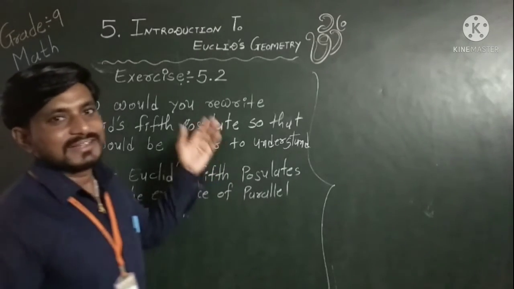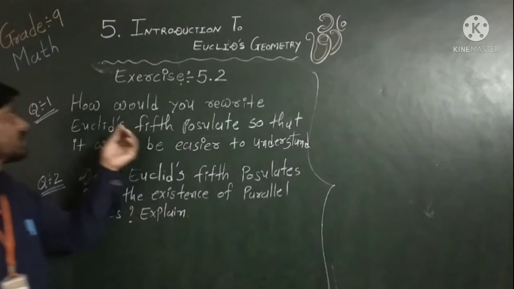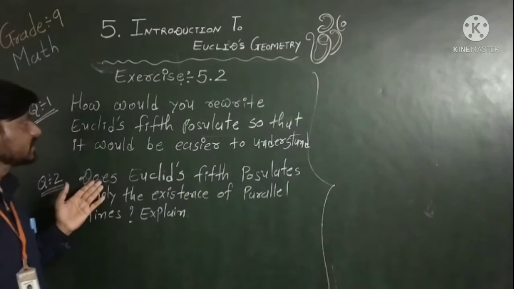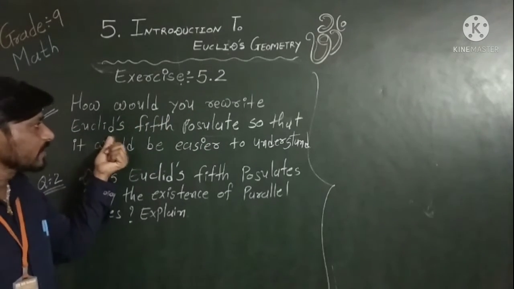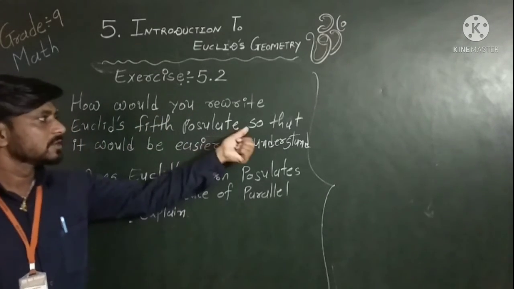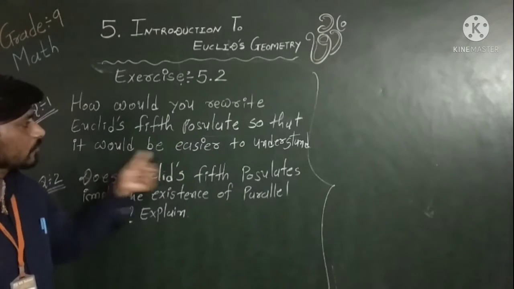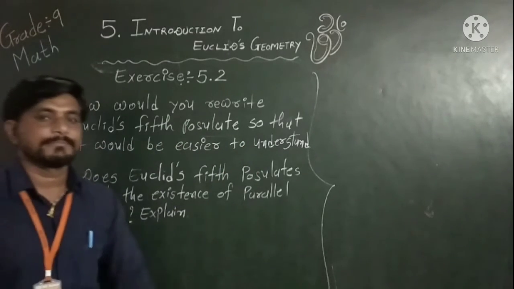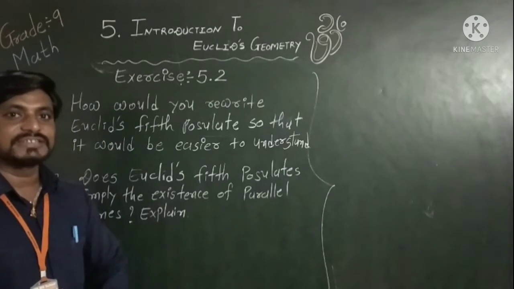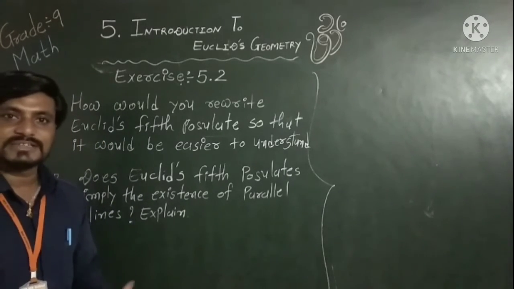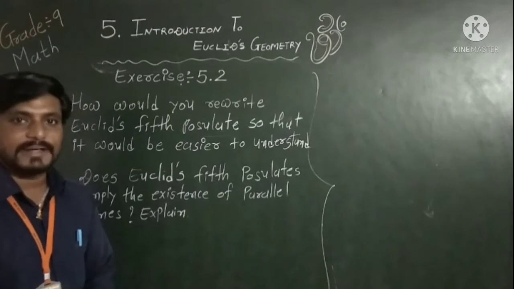Now look, exercise 5.2. Here we have two questions. First one, how do you rewrite Euclid's fifth postulate so that it would be easier to understand? As you know, Euclid's fifth postulate is nothing but a representation of the definition of parallel lines.